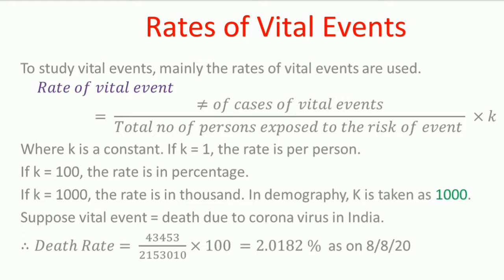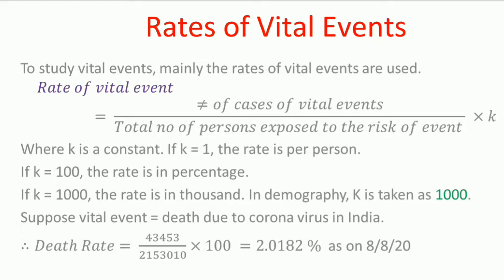So the formula is rate of death, that is death rate equal to number of cases of deaths divided by total number of persons exposed to death multiplied by K. As we are interested in getting this figure in percentage, we are multiplying this by 100. So the number of deaths due to coronavirus in India is 43,453, which we put in the numerator.